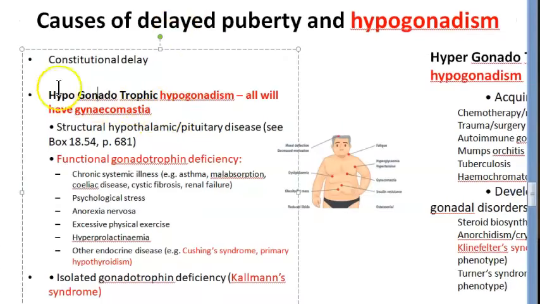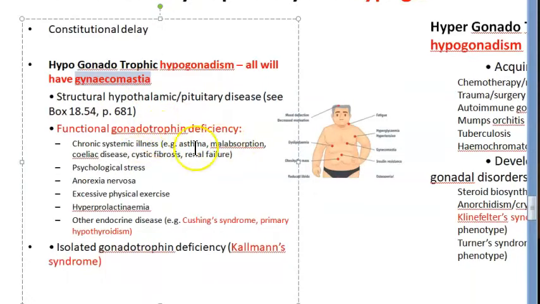Another thing, guys, about hypogonadotrophic hypogonadism, where gonadotrophin is less. I'm not saying that in that type all conditions have gynecomastia, okay? So remember, if there is any pituitary disease, hypothalamic problem, or functional gonadotrophin deficiency, that means functionally it is not working, though it is there, kind of a thing.